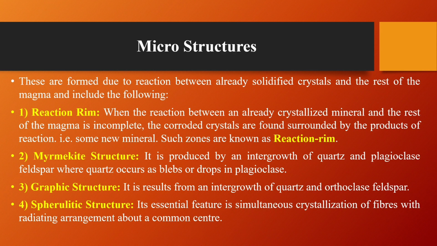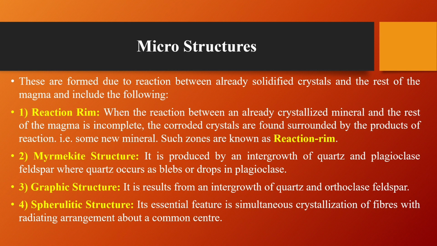The first one is reaction rim. When the reaction between an already crystallized mineral and the rest of the magma is incomplete, the corroded crystals are found surrounded by the product of reaction, that is, some new minerals. Such zones are known as reaction rim.